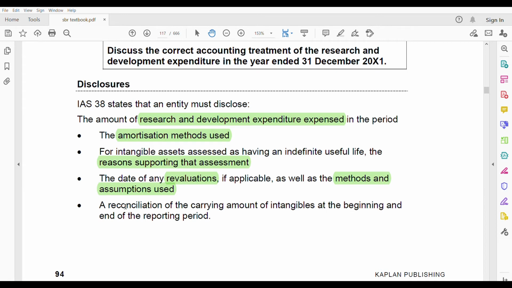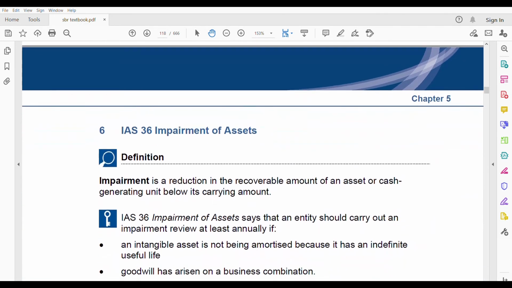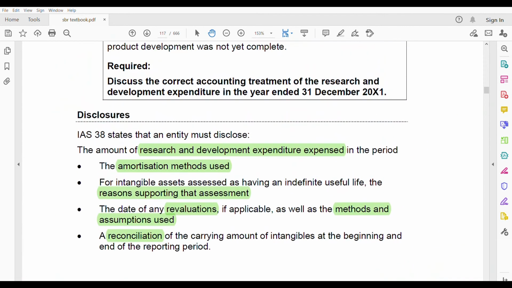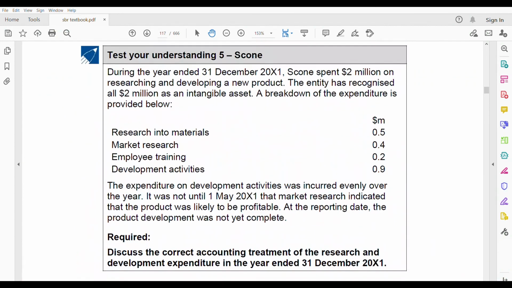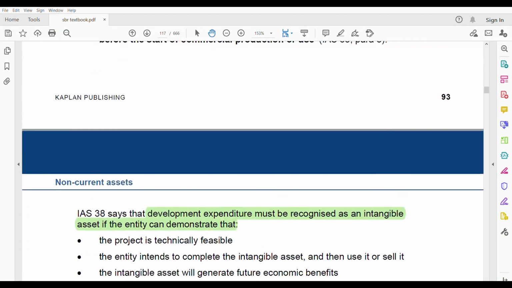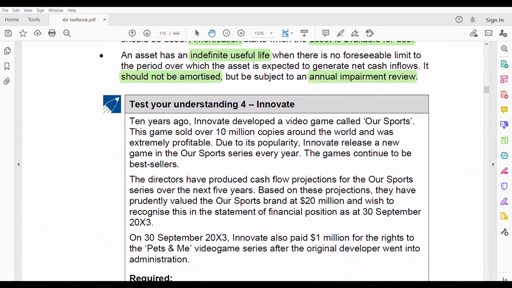A reconciliation of the carrying amount of intangibles at the beginning and the end of the reporting period. A reconciliation of the opening and closing balance of the intangible asset also has to be there. This is there for almost most of the assets that you see, right? So these are a few. Okay, so that's it. Now we are going to go through the two test your understanding questions, 4 and 5. So let's start.